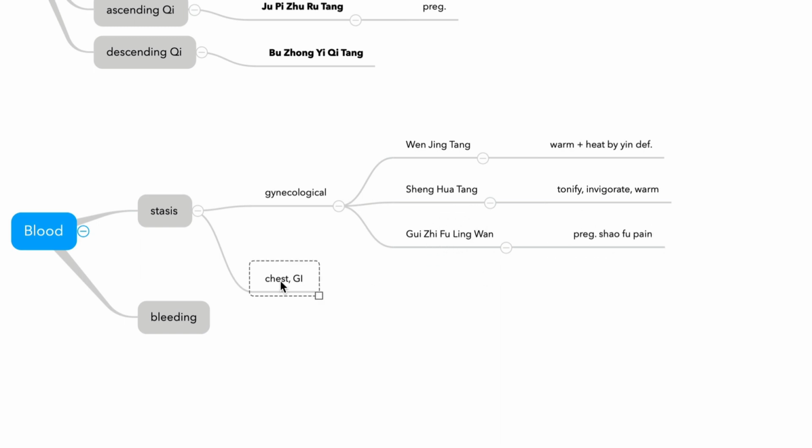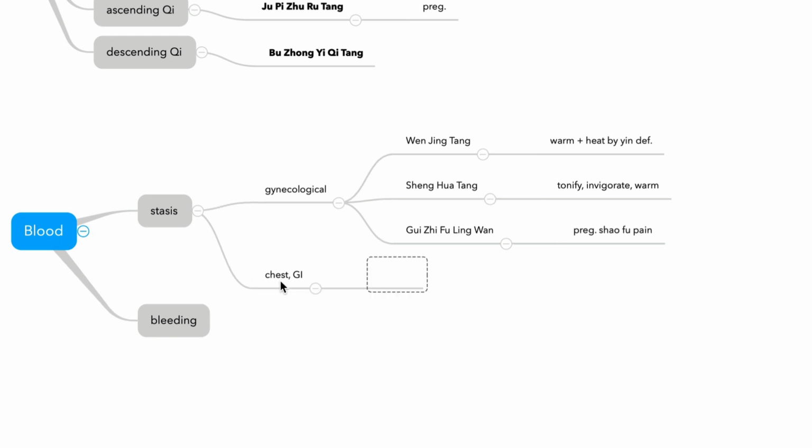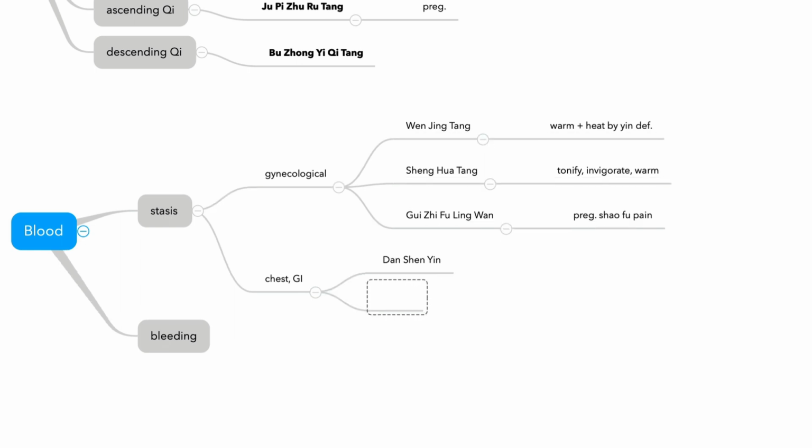And chest and GI. So it's stabbing pain on the chest area, epigastric area, Danshenyin. Originally, Danshenyin is used to treat epigastric stabbing pain, but commonly also used for heart disease too. In national, you learn many different Zhuyutang, Xuefu Zhuyutang, Gexia Zhuyutang.